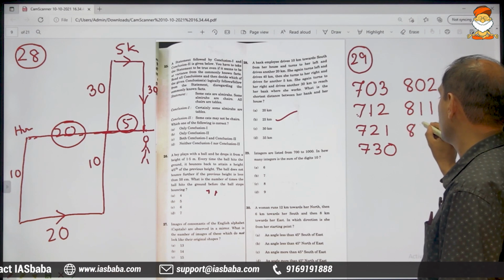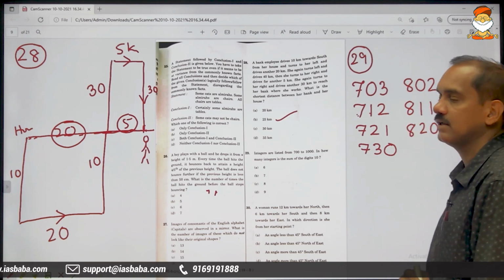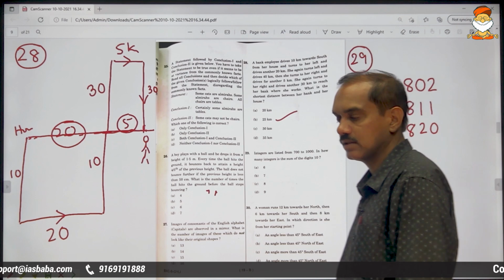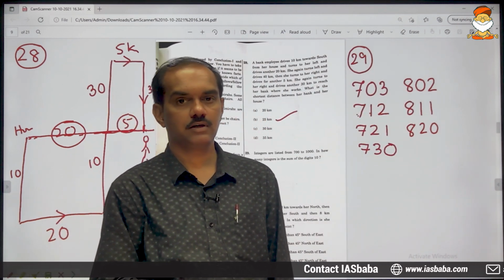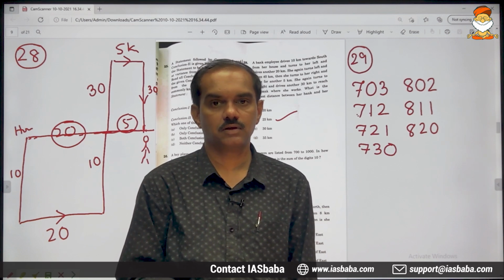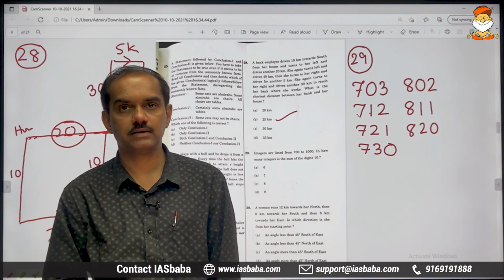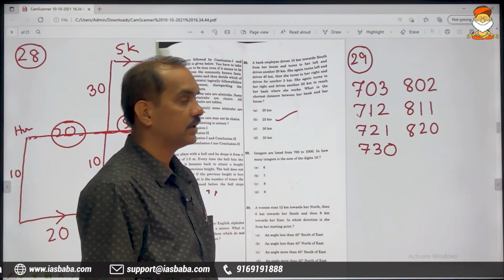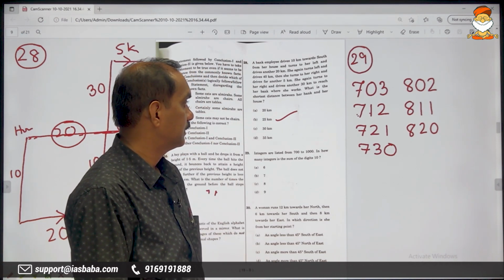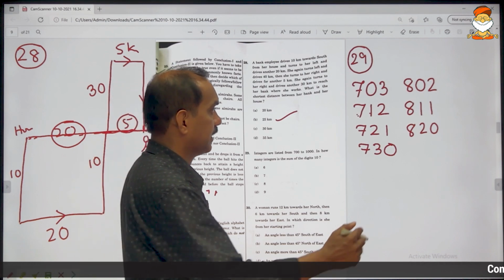If I write 2 here, then I will be forced to write 0. So these are the only 3 numbers which we will come across between 800 and 900 wherein the sum of the digits give us 10.